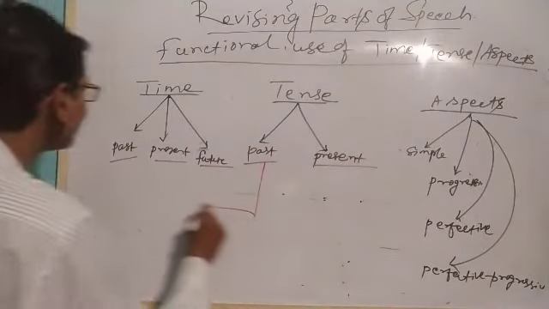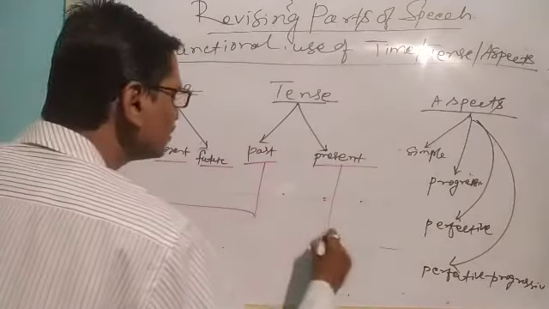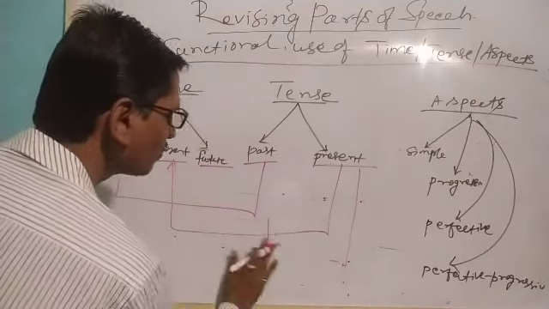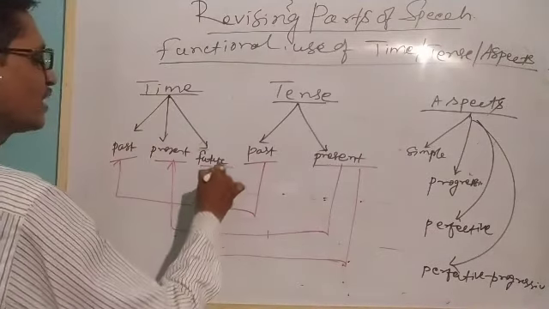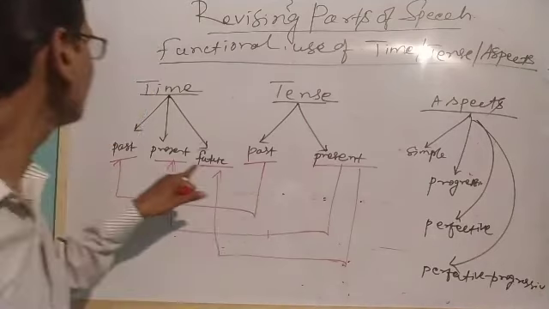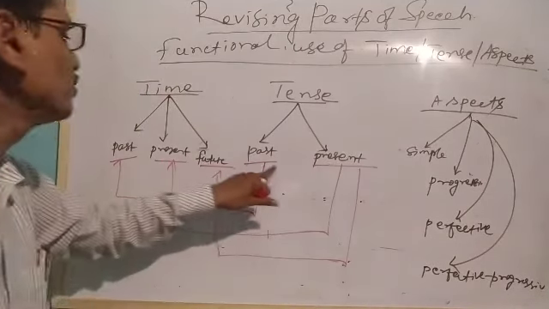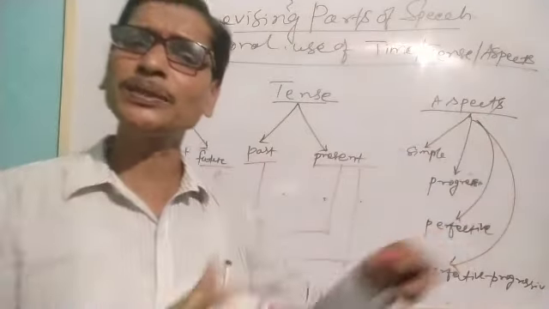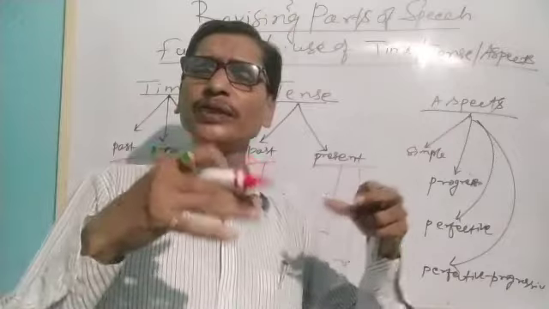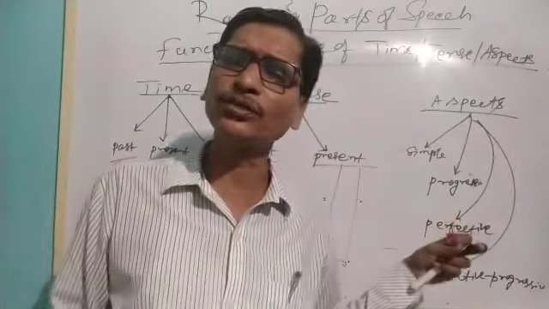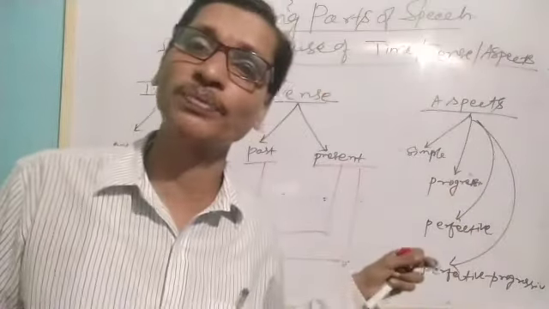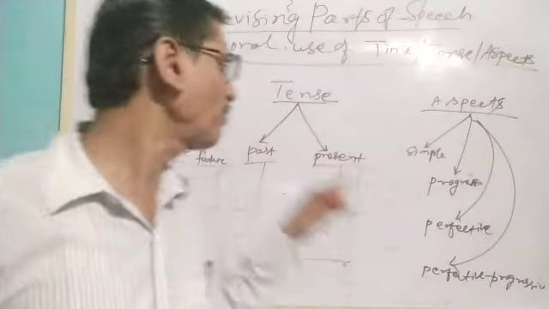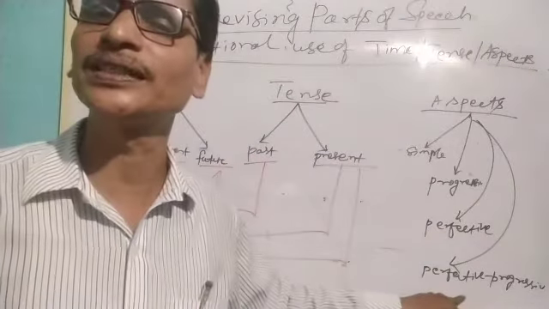We use past tense for past time. Similarly, we use present tense for present time, and again present tense to talk about the future time. We use present tense for present as well as future time. We use past tense for past time. Similarly, when we talk about the aspects, it means situations where we need to change the forms of a verb using auxiliaries, for finite verbs I am talking about. So, these are called aspects. Normally, every tense has four different aspects.